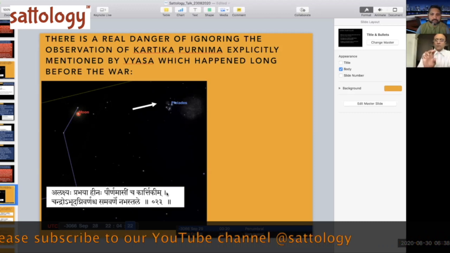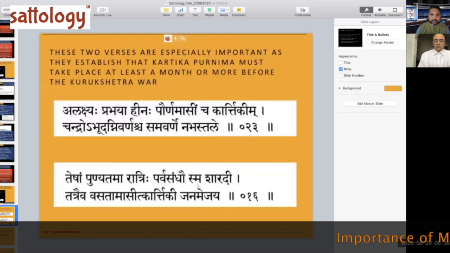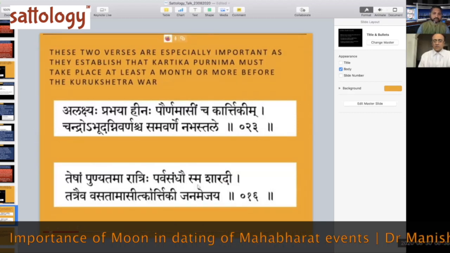And this is the full moon they're talking about when they're talking about full moon on the 14th night of the war. This is a wrong thing. Why? This is my other verse, which I did not show you the screenshot of last time, which is from Vanaparva, the second verse, which is below over here.